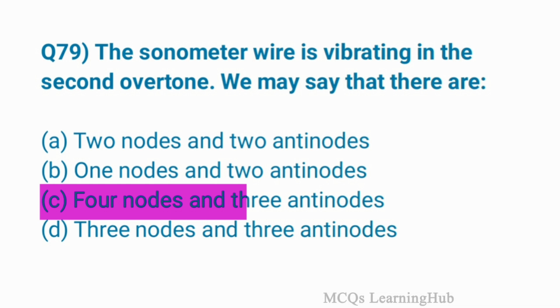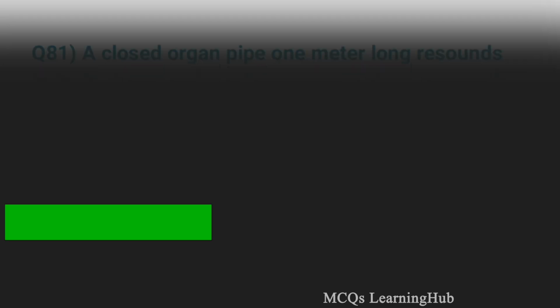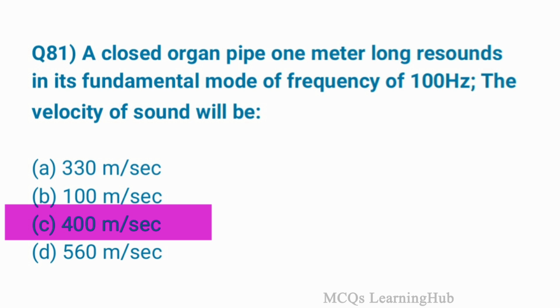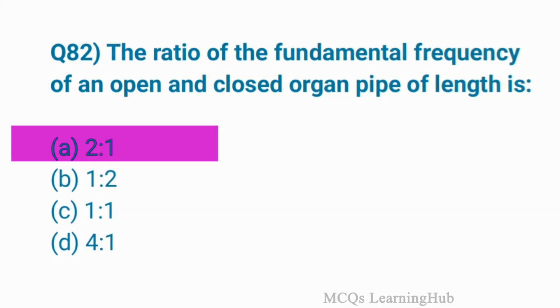Question 79. The sonometer wire is vibrating in the second overtone. We may say that there are option C, 4 nodes and 3 antinodes. Question 80. The wavelength of the fundamental mode of vibration of a closed organ pipe is option C, 4L. Question 81. A closed organ pipe 1 meter long resounds in its fundamental mode at a frequency of 100 Hz. The velocity of sound will be option C, 400 meter per second.